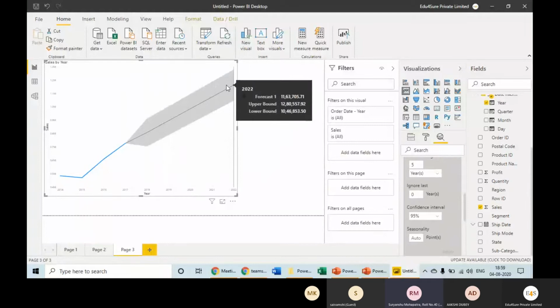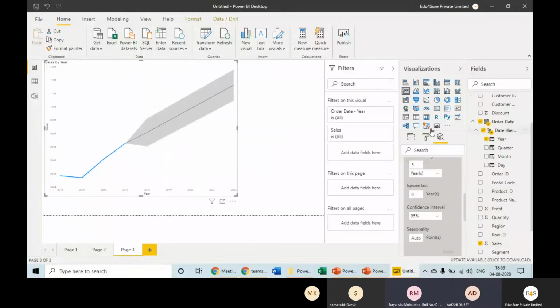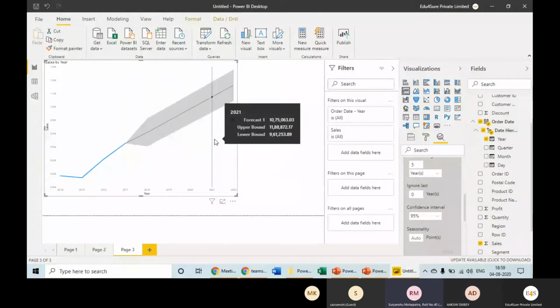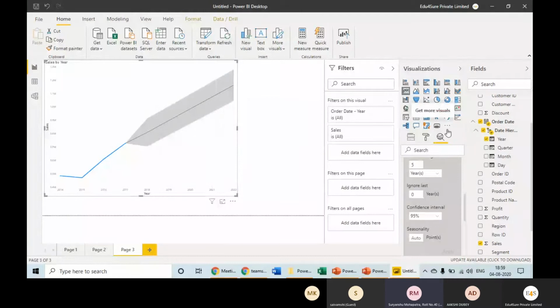This is predictive analysis, right? And we have done nothing. We have just selected the fields we want to use, and it did it for us, right? So notice that everything is happening on a click.